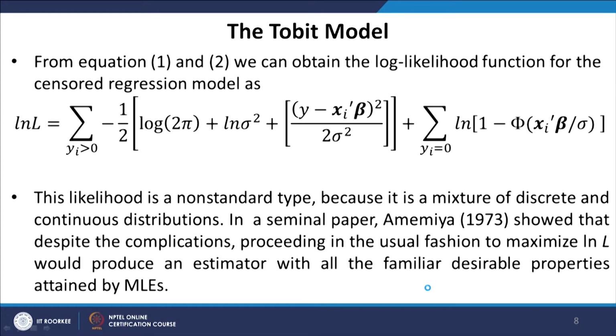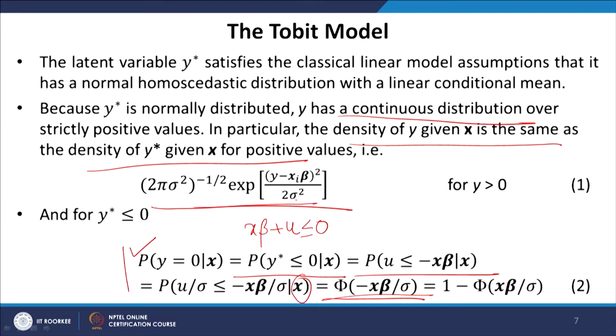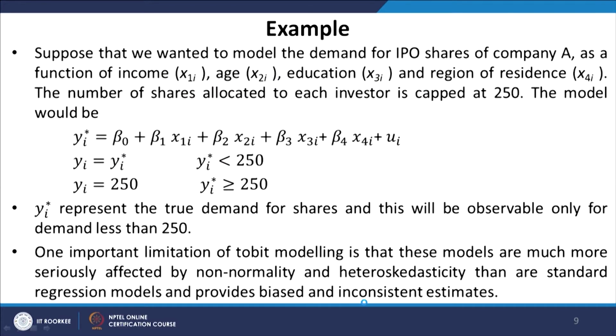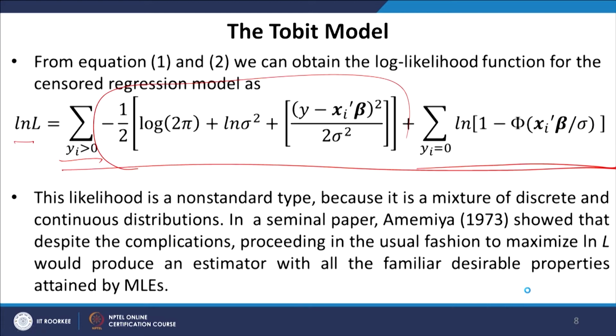From equations 1 and 2, we can obtain the log likelihood function for the censored regression model as logarithm of L. You can see that this part corresponds to the continuous segment, and it is summed over y_i greater than 0, and this part corresponds to the discrete segment, the log of 1 minus Phi of x beta divided by sigma, summed over y_i equal to 0.